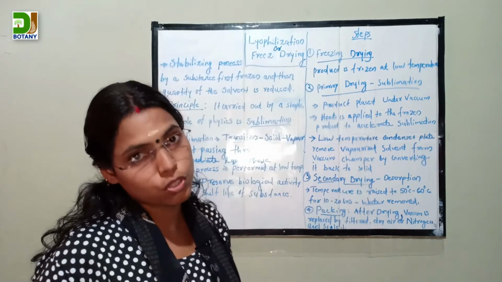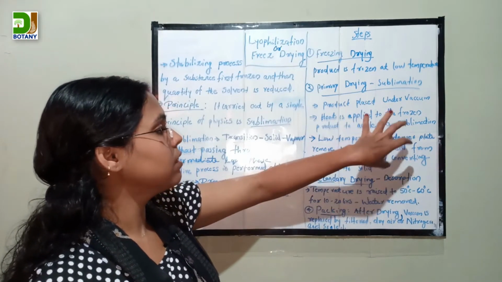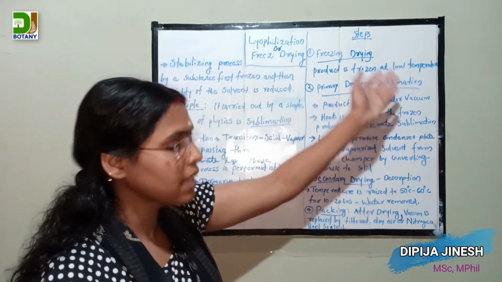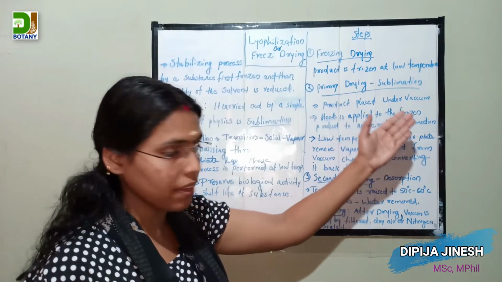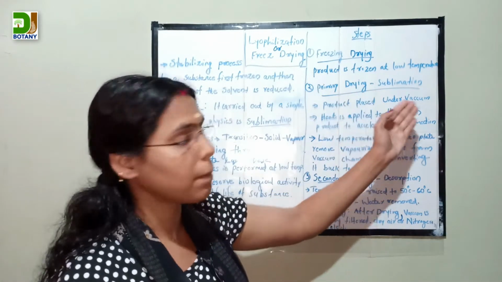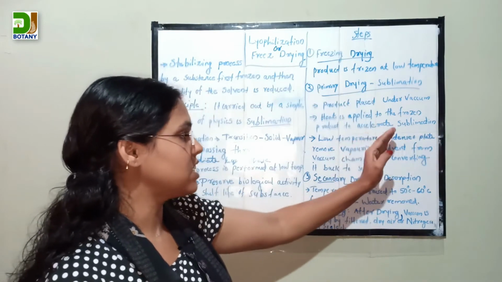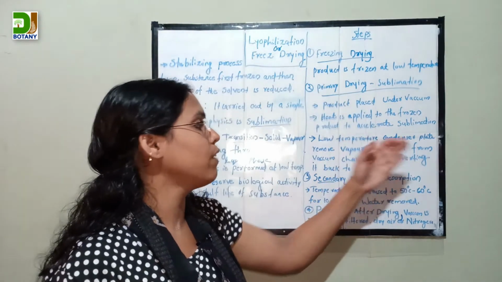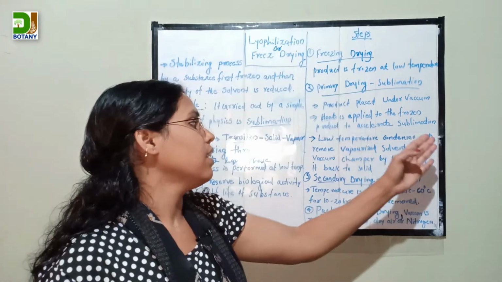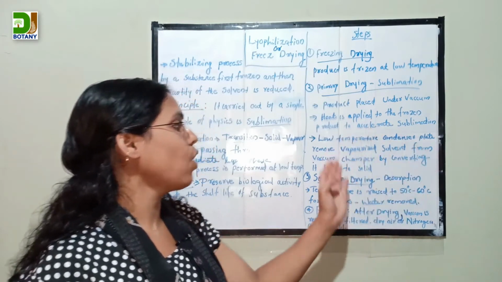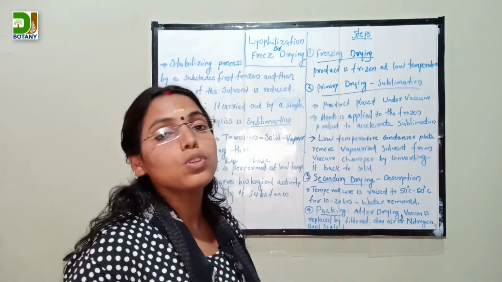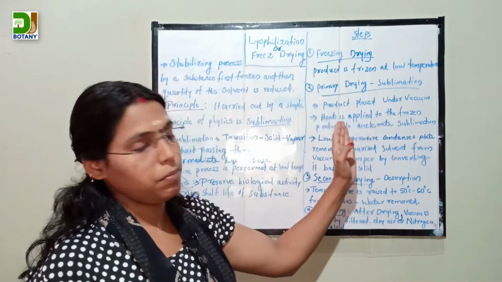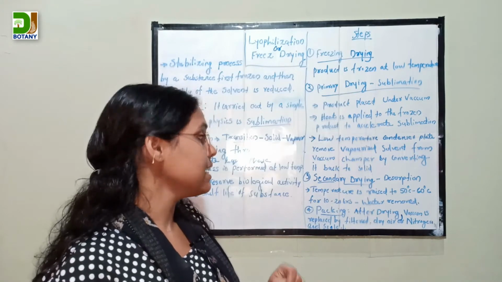A low temperature condenser plate removes the vaporized solvent from the vacuum chamber by converting it back to solid. So under vacuum conditions, the frozen substance is present, and to it we apply heat, which accelerates the sublimation process. The condenser plates remove the vaporized solvent from the vacuum chamber. This is the second step, primary drying, that is sublimation, and the third step is secondary drying.